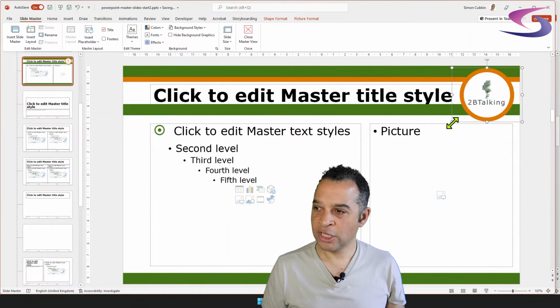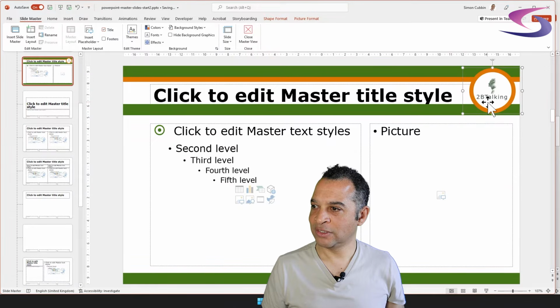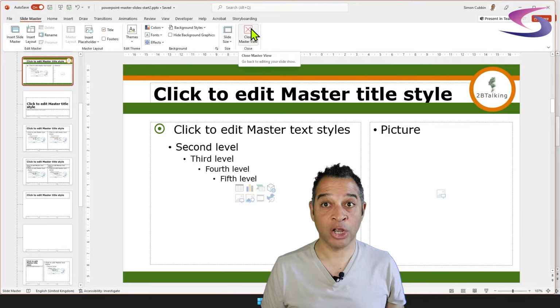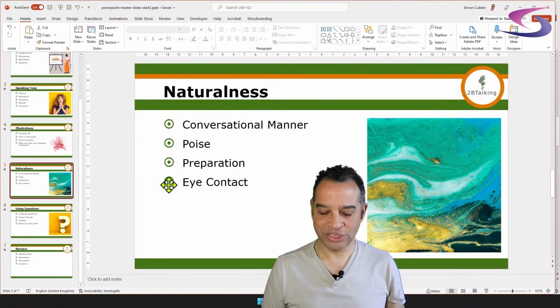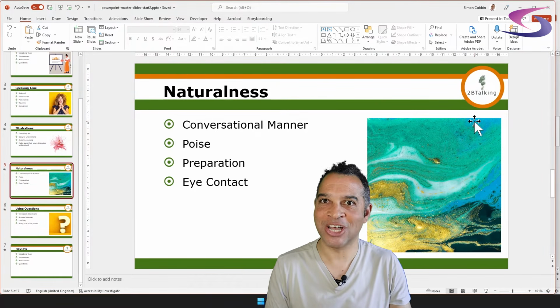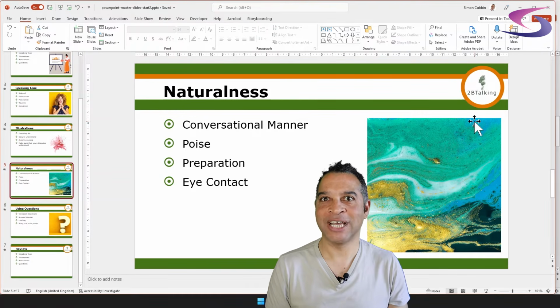So I'm going to go to the corner, hold the shift key down and drag up to make that a little bit smaller, like so. So that looks good. It looks like it's sitting well within those rectangles. So I'm going to close the master view. If you need to do so, click on slide master and close master view. And now when you look at each one of your slides, you can see that the To Be Talking logo has a nice gap in there and you haven't had to do it a slide at a time. Therein lies the beauty of using master slides in PowerPoint.